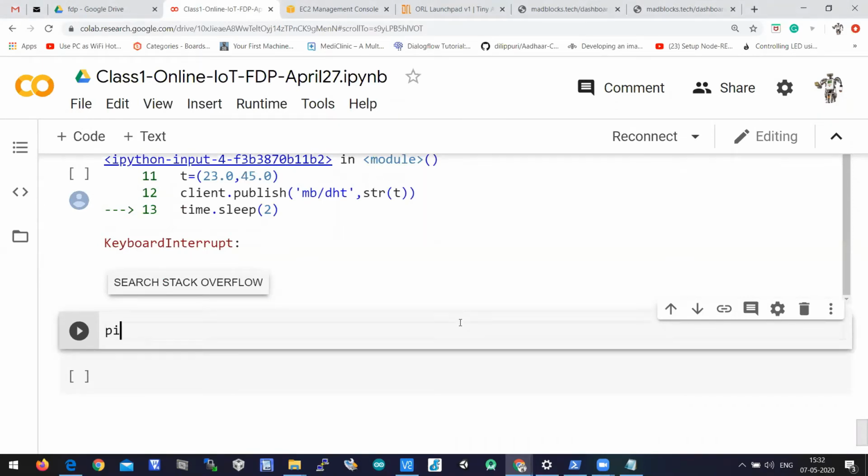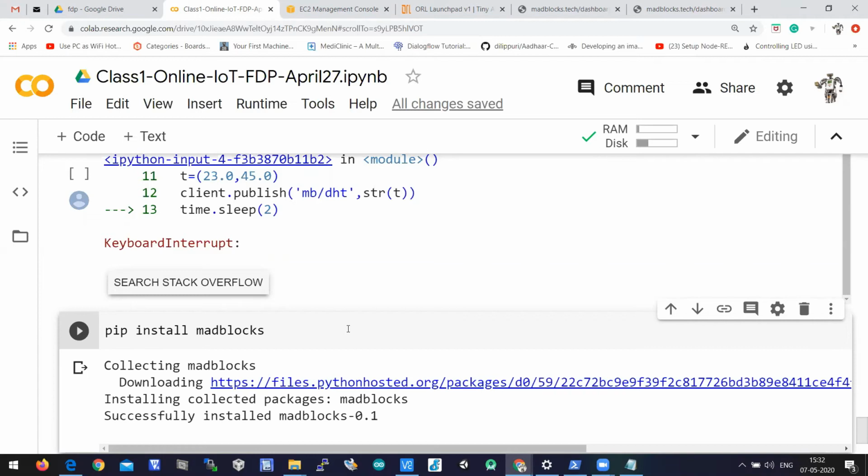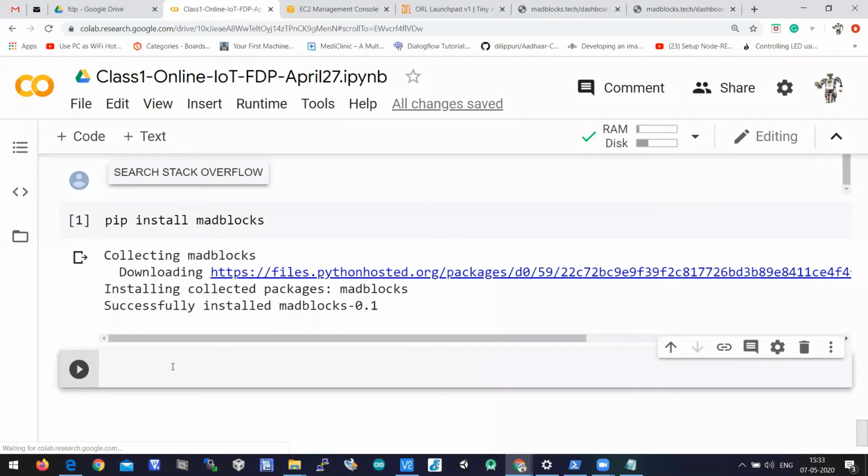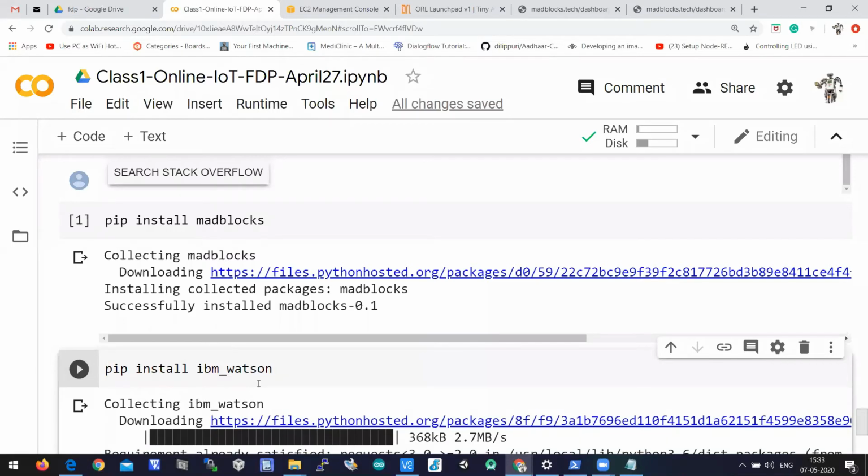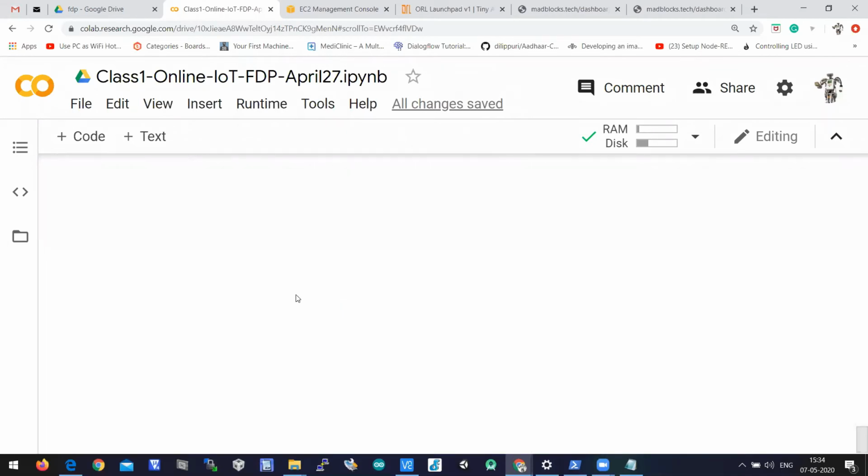Let's install the package. pip install matblocks. When you run this with Ctrl+Enter, the matblocks package will be downloaded from the Python community. Along with this we have to install one more package, pip install IBM_Watson. I'll be talking about IBM Watson on Saturday. So let us install this package too. Okay, let's write the program.